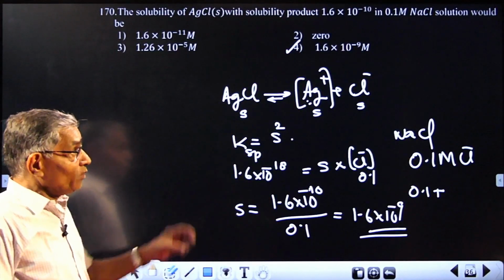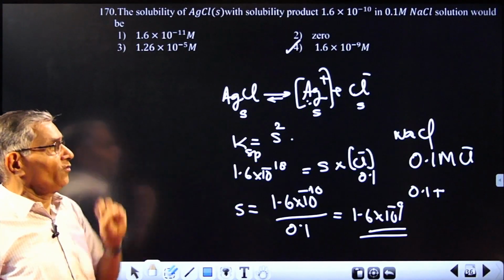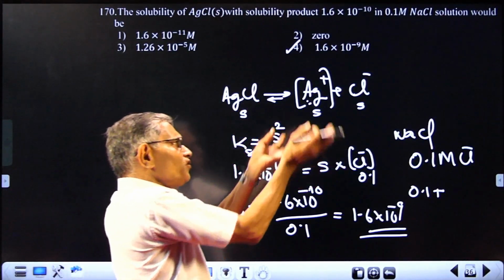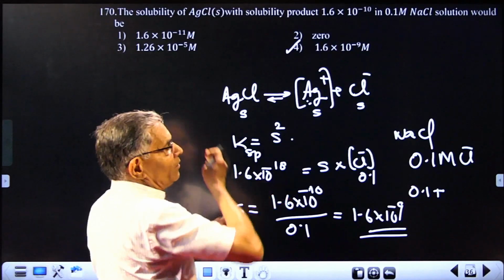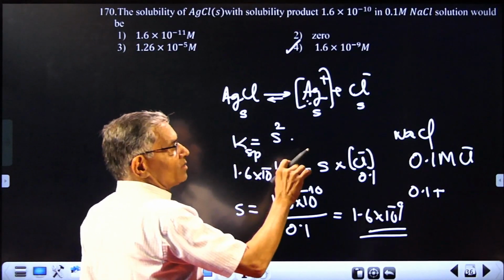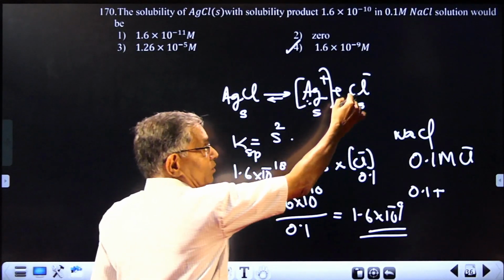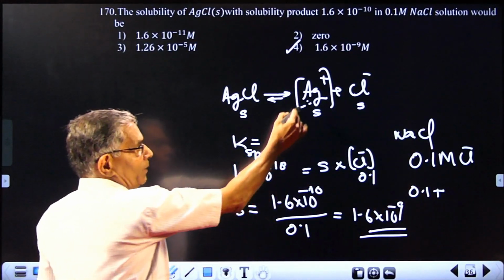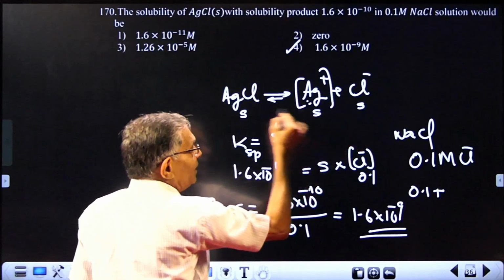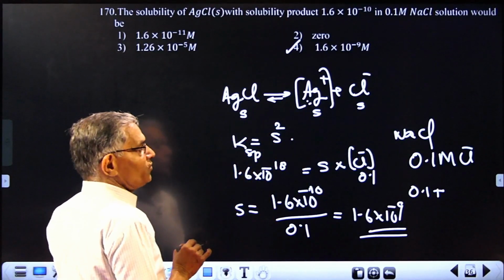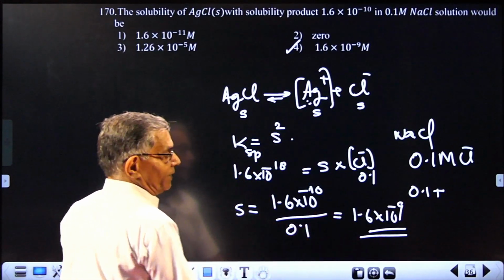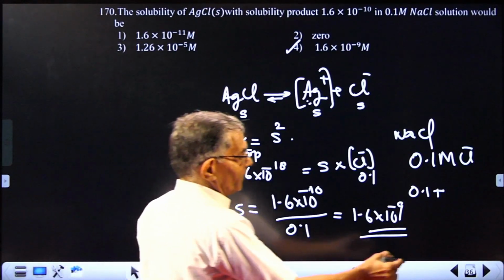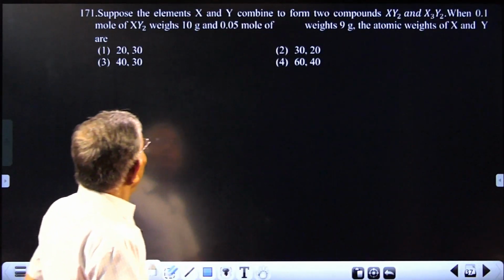The effect working here is the common ion effect. If you have excess chloride in the solution, solubility will be depressed. So chloride concentration will be taken as the concentration of chloride present in sodium chloride. Replace chloride with 0.1 and then calculate the concentration of silver, which is effectively the solubility. Answer is 4.